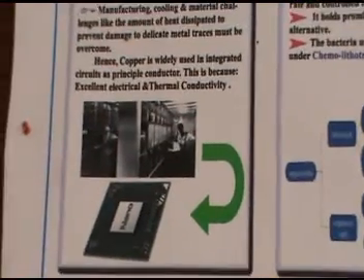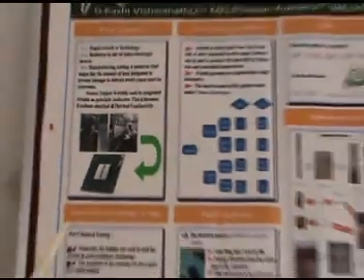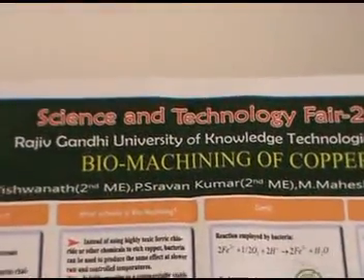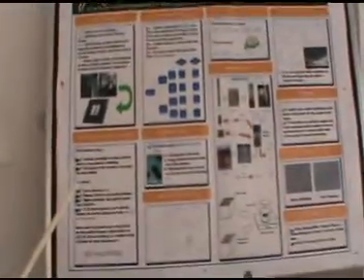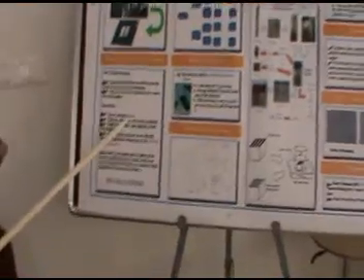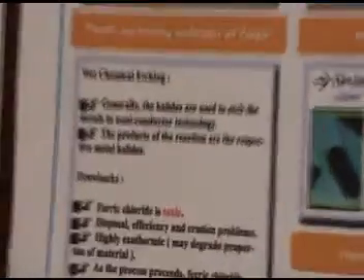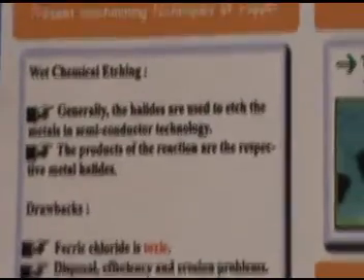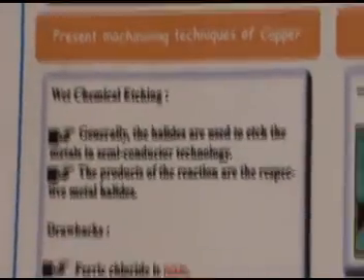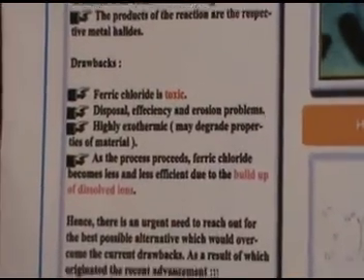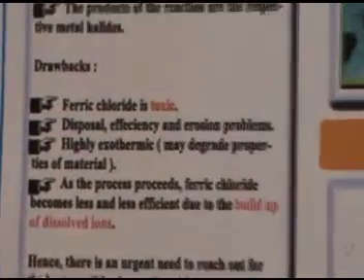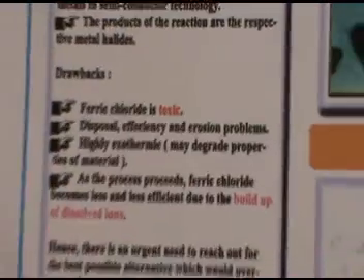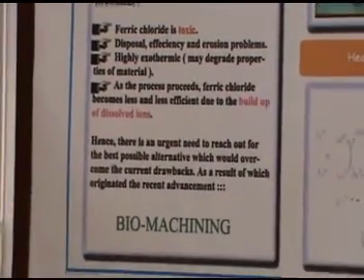But nowadays in ICs, we are using aluminum as the principal conductor. Why? Because the present machining techniques of copper are toxic. In order to machine copper, we have to use ferric chloride, which is very toxic in nature. So generally, electronic companies nowadays are going for aluminum instead of copper. But we are losing the usefulness of copper. If we can use copper instead of aluminum, we can increase the microprocessor speed by 20%.